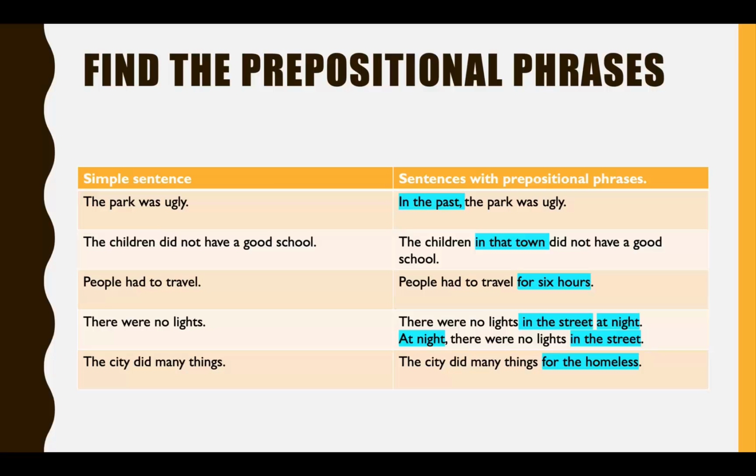So the children in that town, it's not all children, only those children. Or they go after an important bit of information that they describe, as in people had to travel for 6 hours. So it has to go right next to that. And you can see in the next example that you could have 2 or 3 prepositional phrases next to each other. That would be fine. So they can go at the beginning of a sentence, they can go after nouns, and they can go after many verbs.